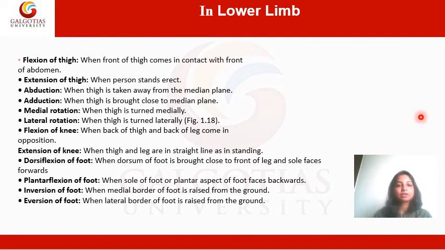In the lower limb, again, you can have the same movements. There's flexion of the thigh when the front of the thigh comes in contact with the abdomen. Extension of the thigh happens when the person is standing erect. Abduction is when the thigh is taken away from the median plane. Adduction is when the thigh is brought close to the median plane. Medial rotation is when the thigh is turned medially, and lateral rotation when the thigh is turned laterally. Flexion of the knee happens when the back of the thigh comes in contact with the back of the leg. Extension of the knee is when the thigh and the leg are in a straight line as in standing.